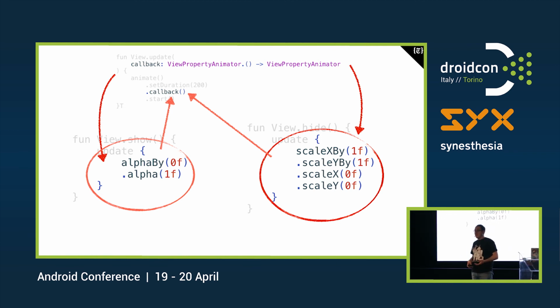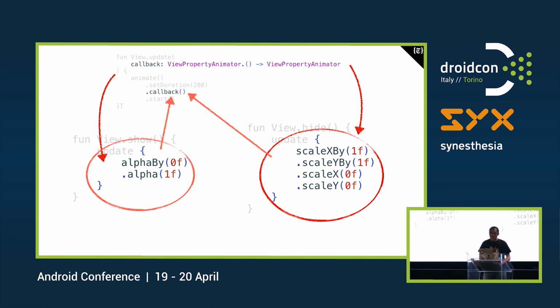Another interesting thing is that in Kotlin, when the last parameter of a function is a function, we can declare the lambda outside of the parentheses. Since there are no other parameters, we can also remove the normal parentheses, and this is how we end up with a cleaner syntax. So what we have here is that we declare the callback, and that is the callback. And we execute it right in the middle of the chain. So it's pretty nice, right?